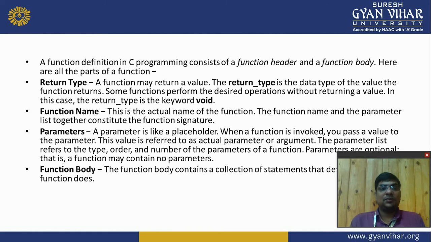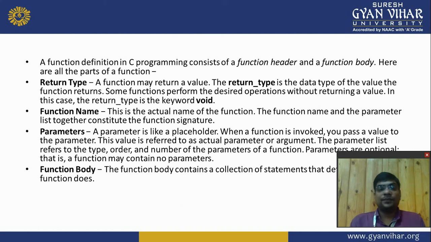So now we move on to the function definition. A function definition in C programming consists of a function header and a function body. Here are all the parts of the function. Return type: a function may return a value. The return type is the data type of the value the function returns. Some functions perform the desired operation without returning a value. In this case, the return type is the keyword void.